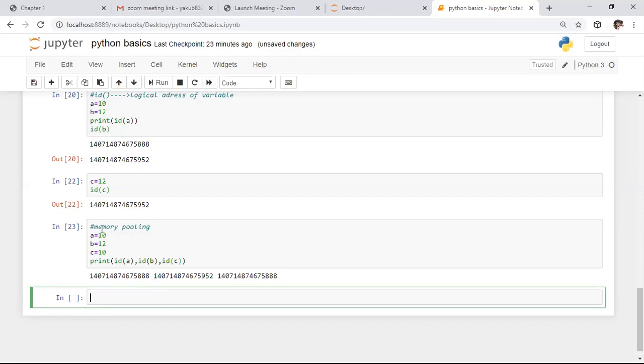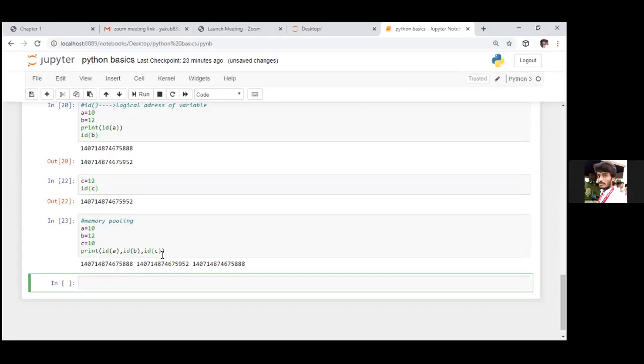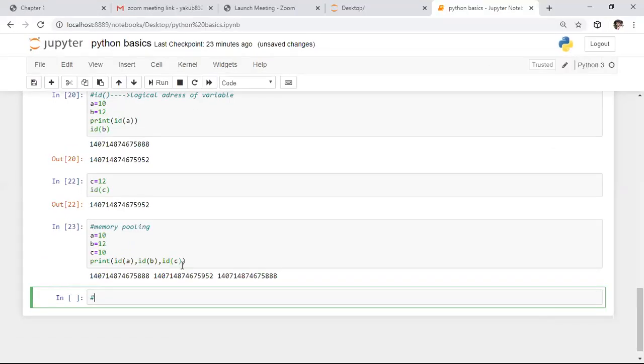Memory pooling means that for different variables, whose values are the same, we assign the same memory location. For different variables, if you assign the same memory location, that is called memory pooling. We are following this memory pooling for integers in the range of -5 to plus 256.